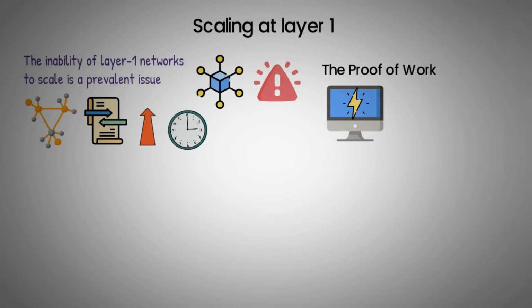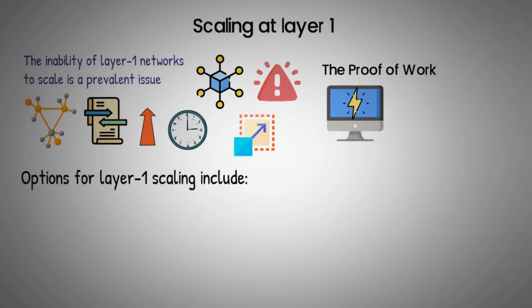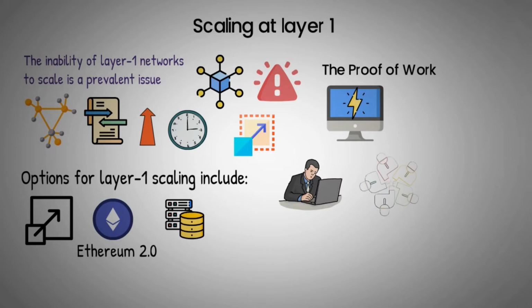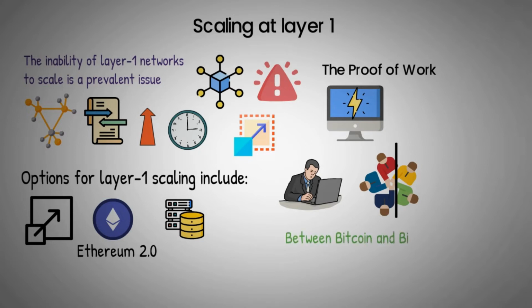Although blockchain developers have been focusing on scalability issues for a while, there is still much debate over the optimal choices. Options for Layer 1 scaling include expanding block size to allow for more transactions per block, changing the chosen consensus method as with the upcoming Ethereum 2.0 upgrade, and utilizing the sharding technique for partitioning databases. Implementing improvements at Layer 1 takes a lot of work. It's common for not all network users to accept the changes. This may result in community divisions or perhaps a hard fork, as happened in 2017 with the split between Bitcoin and Bitcoin Cash.